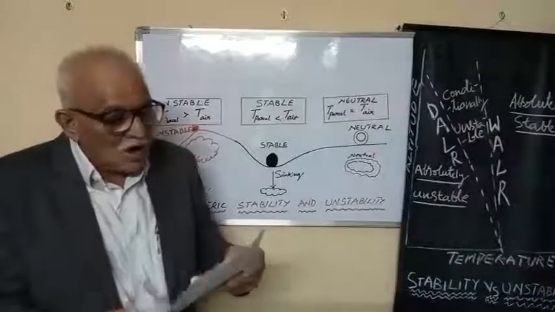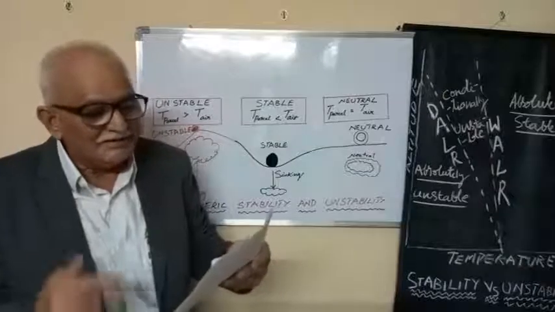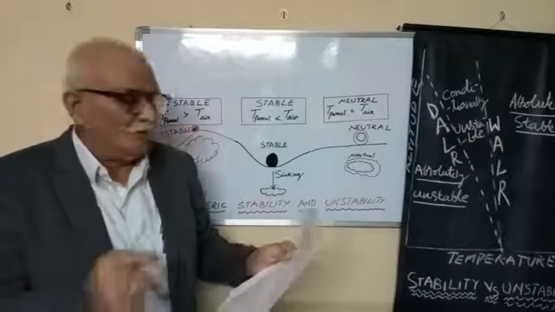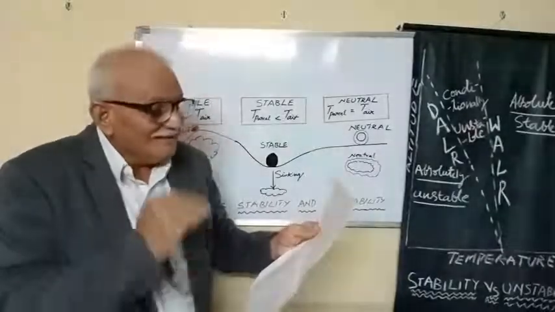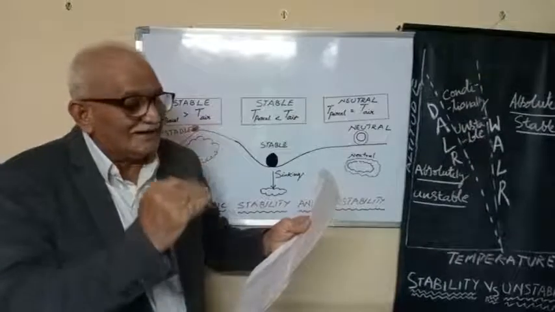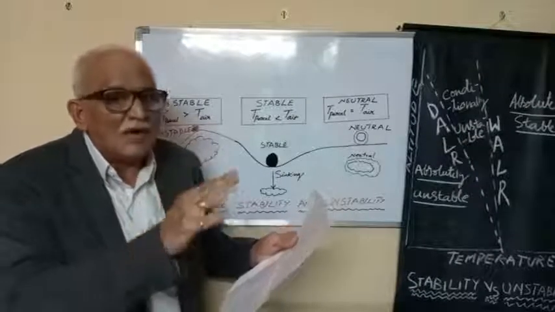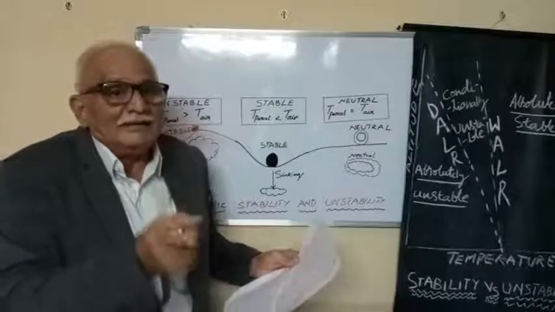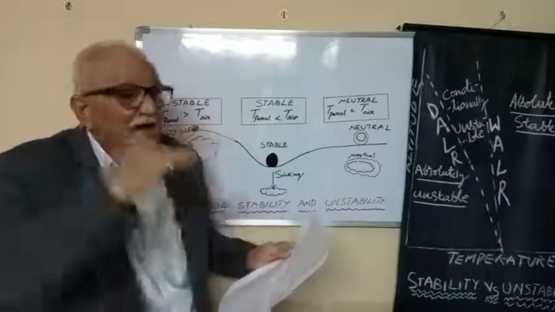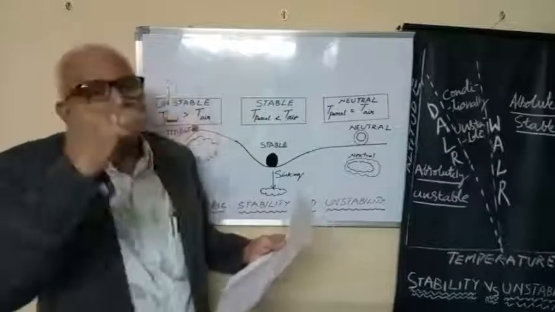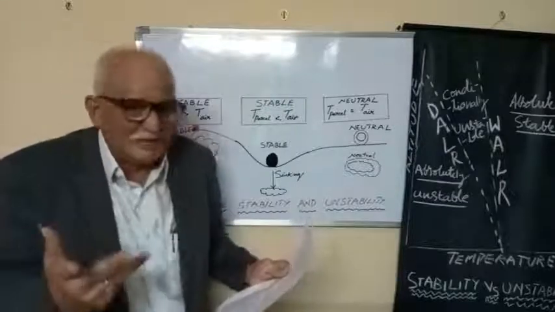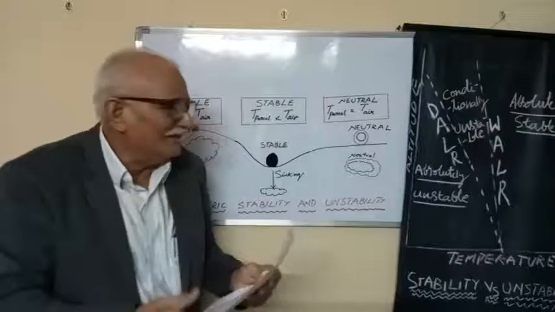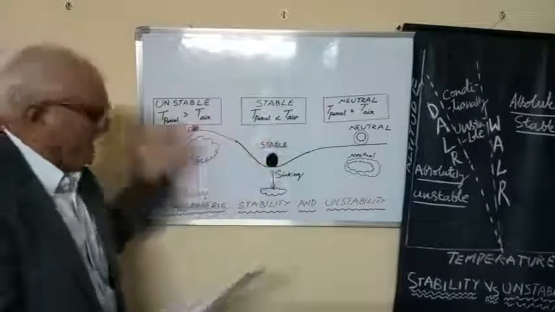Now, how does atmospheric stability and instability occur? The air's tendency to rise and create storms is called unstable atmosphere. The air's ability to sink or to resist rising, we call the stable air. So, these are the basic differences between the stable and unstable air.